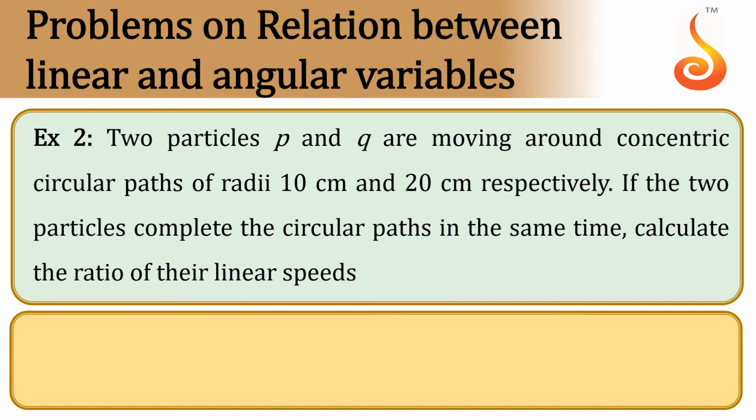Example 2. Two particles P and Q are moving around concentric circular paths of radii 10 cm and 20 cm respectively. If the two particles complete the circular paths in the same time, calculate the ratio of their linear speeds.